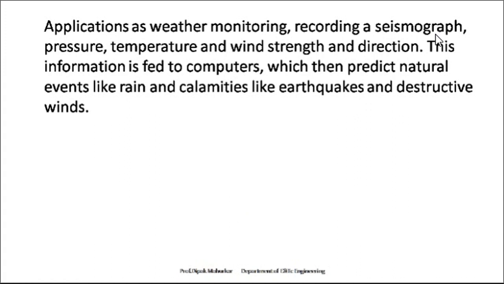A seismograph is nothing but a graph plotted whenever an earthquake occurs. Then this information is fed to a computer, which then predicts natural events like rain, climate changes, earthquakes, and destructive winds.